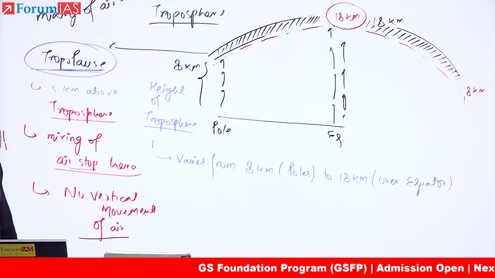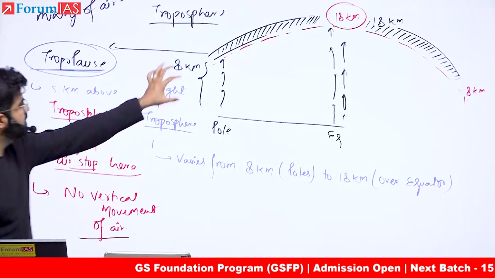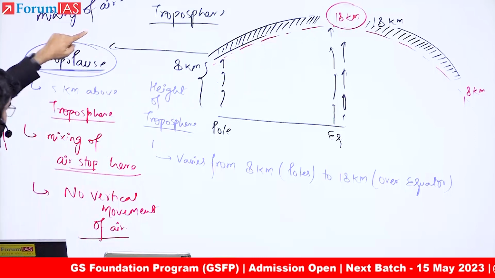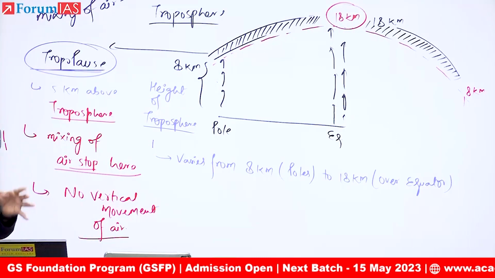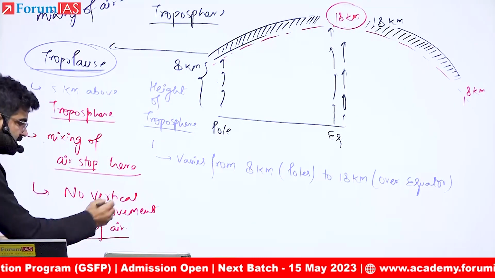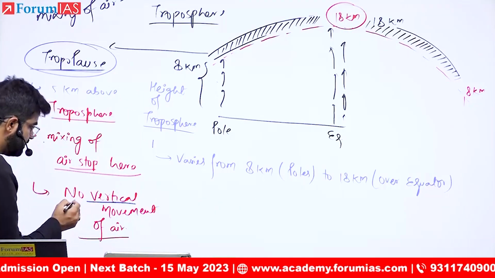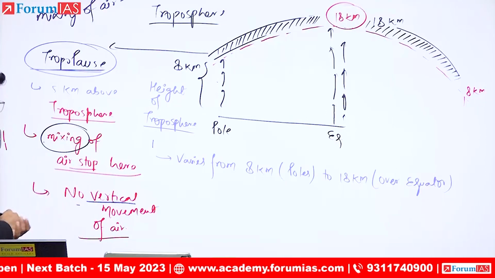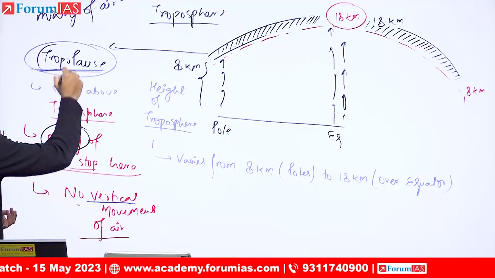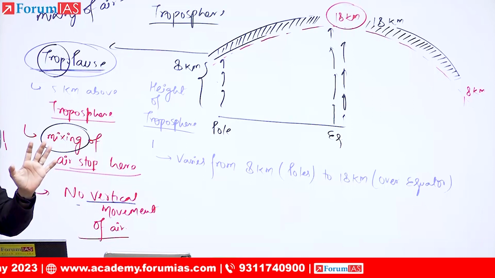So this tropopause is characterized by 5 km above this troposphere. This is working as a lid mechanism. By this lid, you will not see any vertical movement of air in this zone. The second point is that this mixing has been stopped, and that is the reason it is known as the tropopause. Done, everyone?